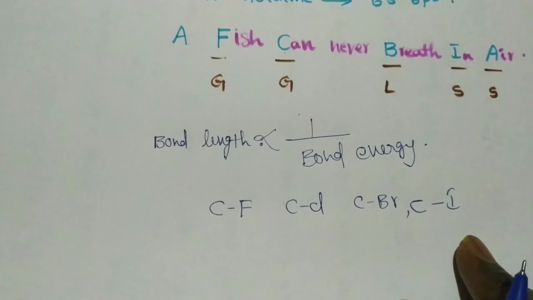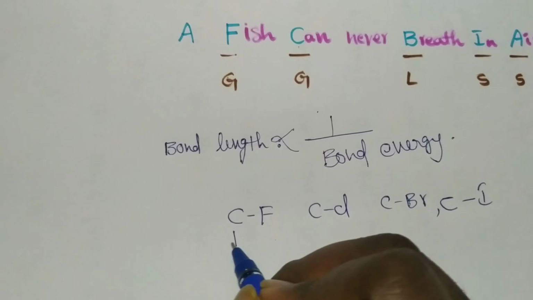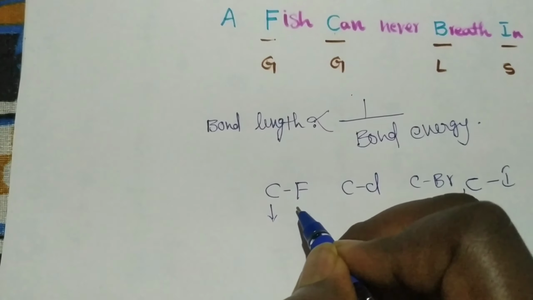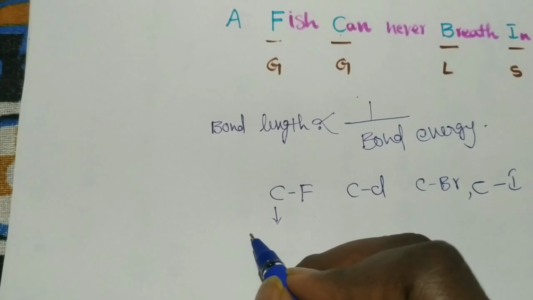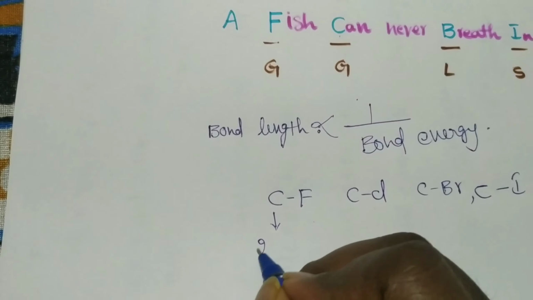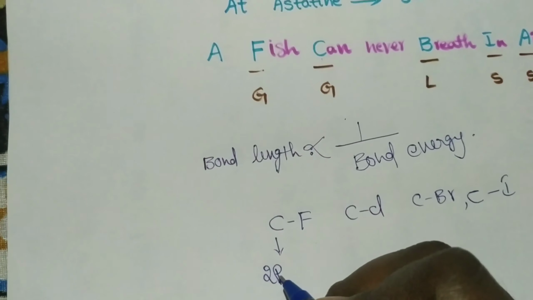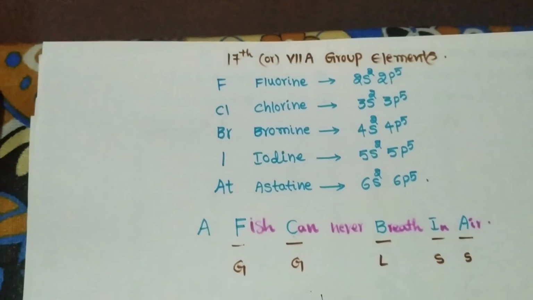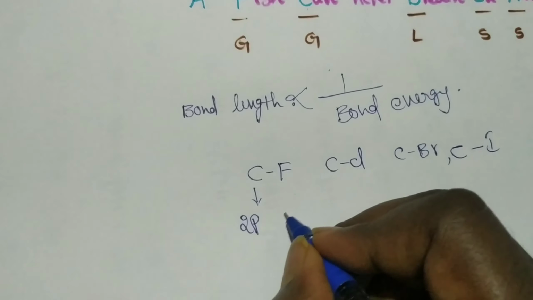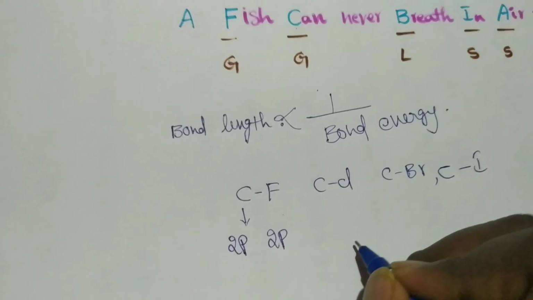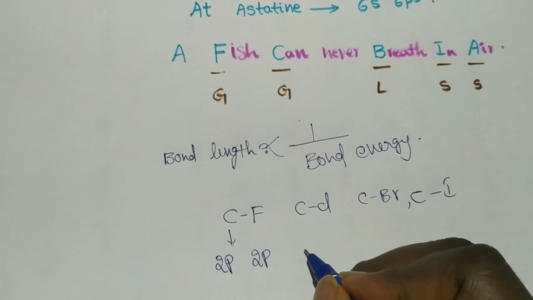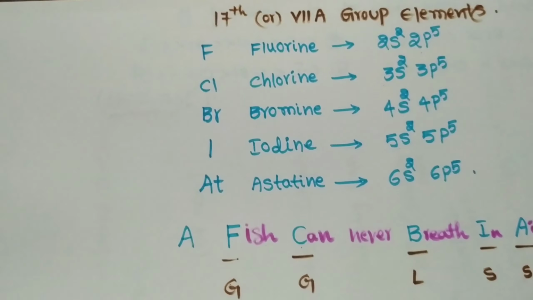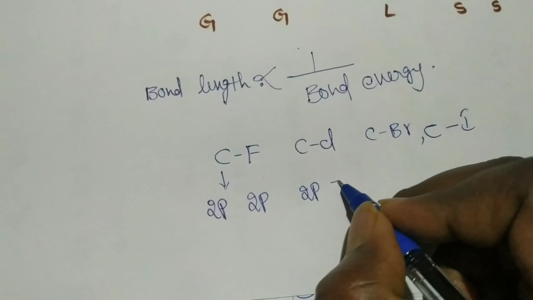Fluorine, chlorine, bromine, iodine. Here, in carbon, which orbital is overlapping with fluorine? Carbon is 1s2 2s2 2p2. So only the 2p orbital participates in overlapping with fluorine, and in fluorine also 2p only. Now in carbon again 2p, in chlorine 3p.